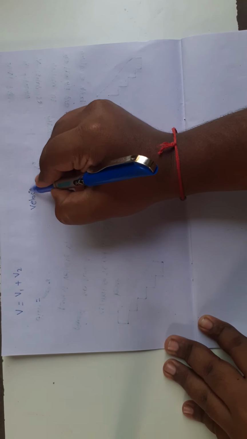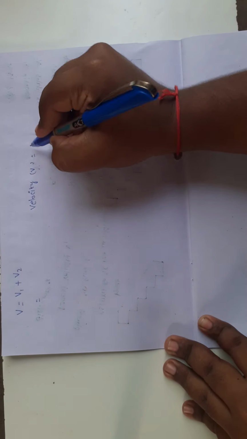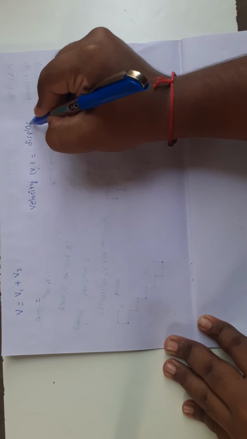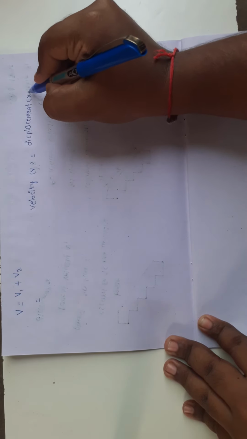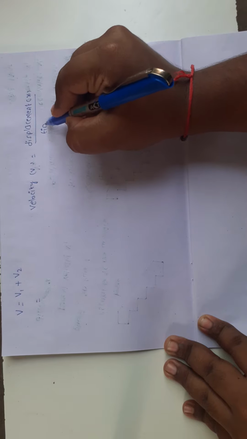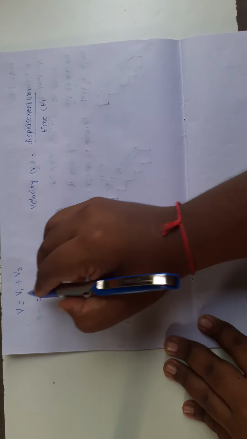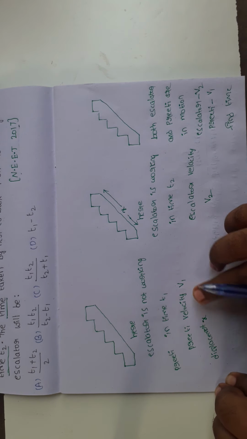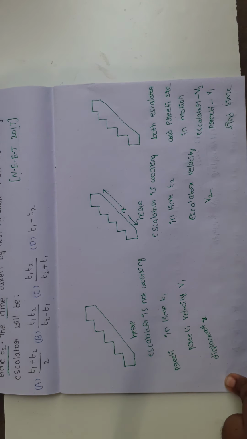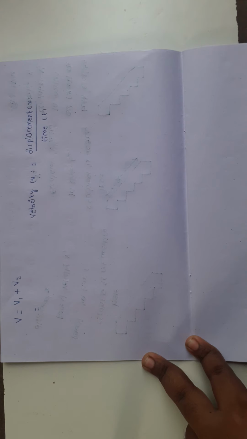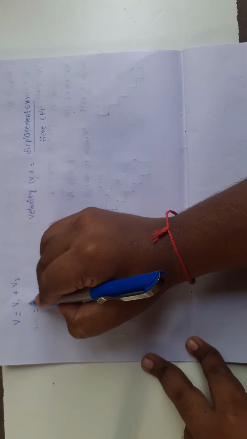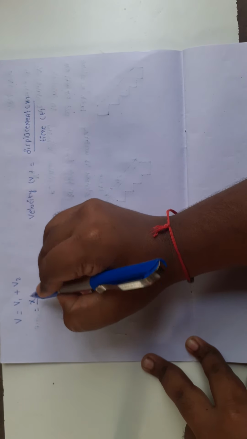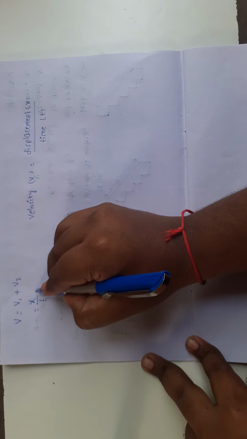What is the formula for velocity? Velocity v equals displacement x by time t. Here v1 is Preeti's velocity. The displacement of Preeti is x in time t1, so v1 equals x by t1.